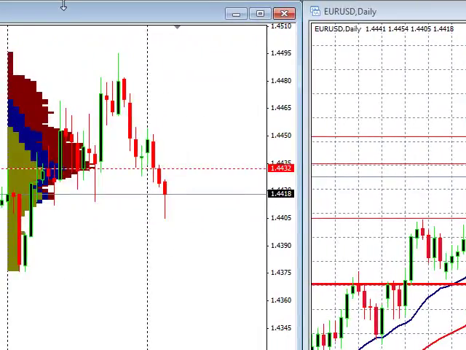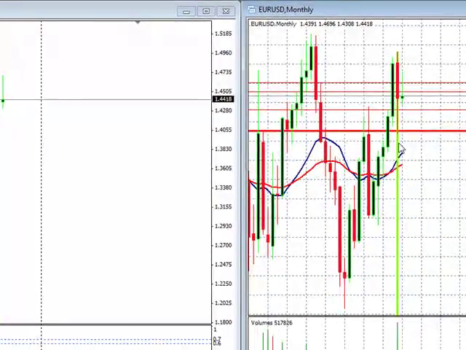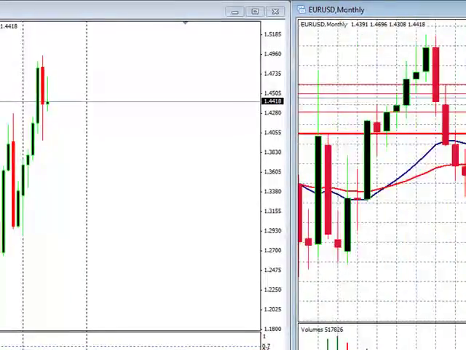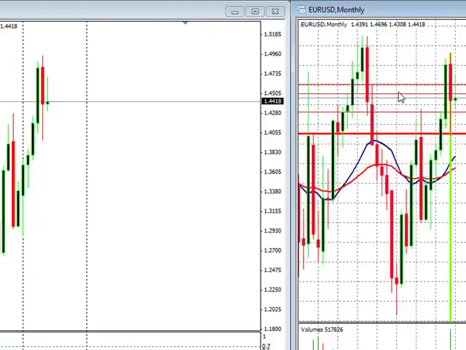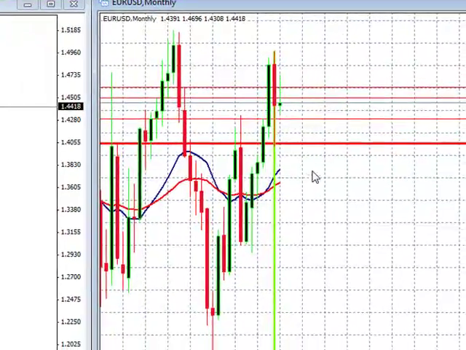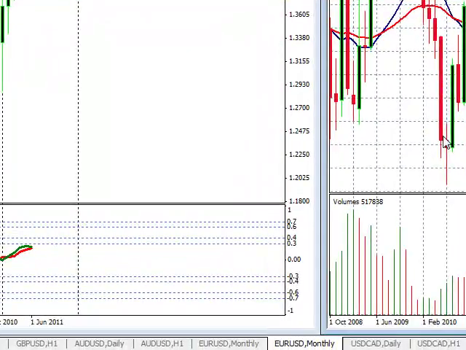Now, let's take a moment and zoom out on this one. And we can see long term, just trying to get a gauge of where we're at. What we can see longer term is our double top that we're putting in, and it definitely looks like we want to head down, possibly longer term, all the way down to 1.2, which was our bouncing point.